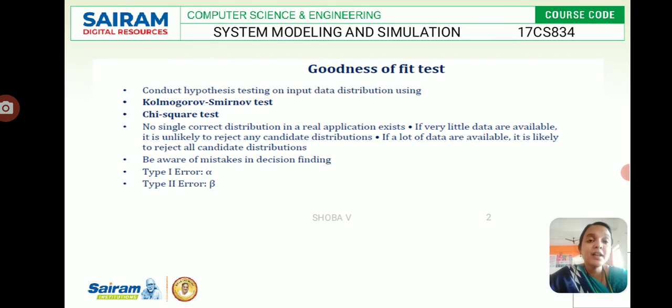These tests are nothing but comparing with the existing one rather than comparing with the future one, otherwise normally we get the simulation result inaccurately. So by comparing things with the existing one, we can get a proper outcome. Here there is no single correct distribution in a real application.